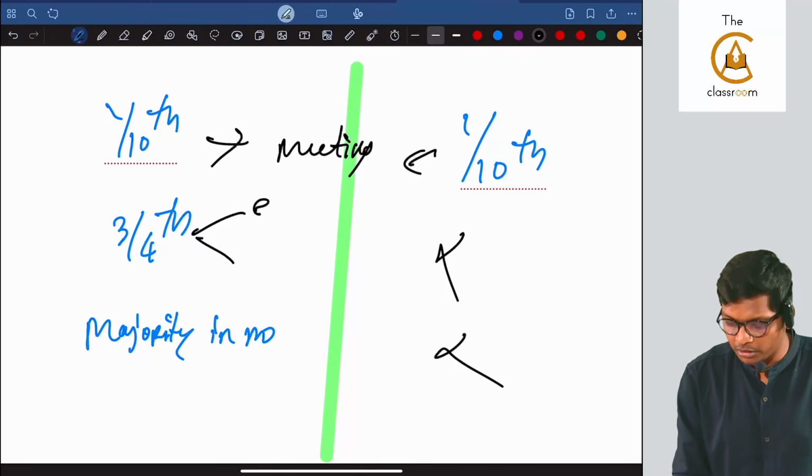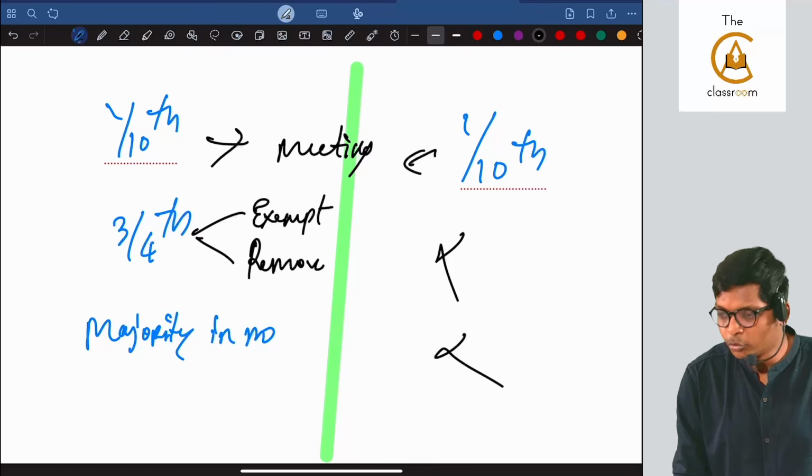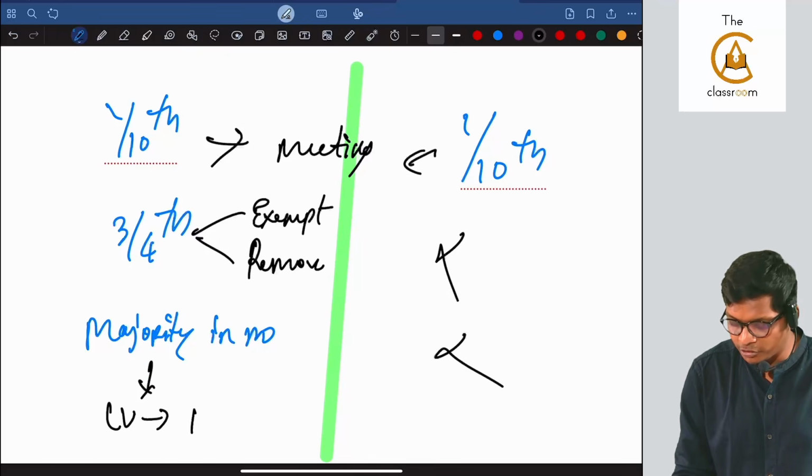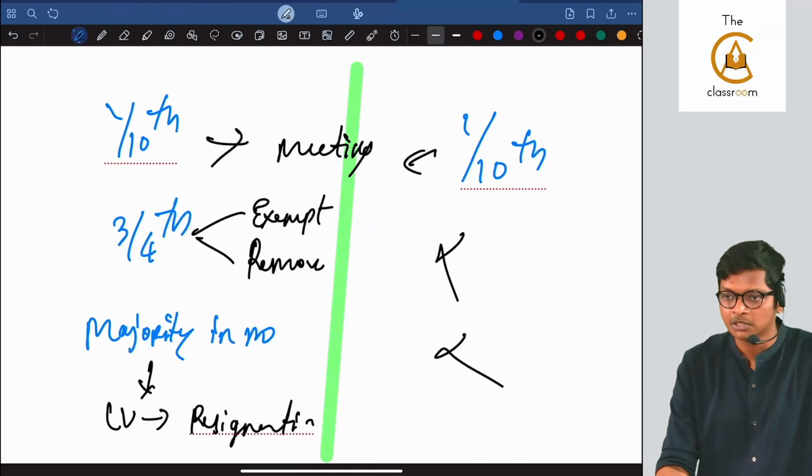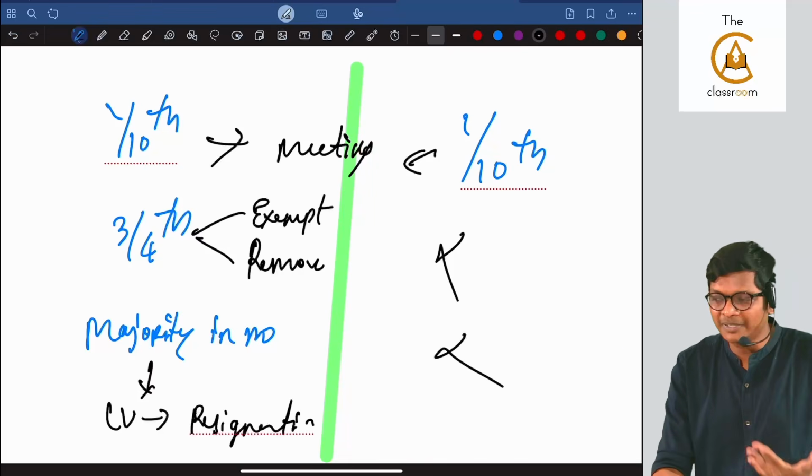3/4 is for what? To exempt from damages or to remove a debenture trustee. Majority is for what? To fill a casual vacancy in case of resignation. That's it. Those are the limits for debentures, debenture trustee and deposit.